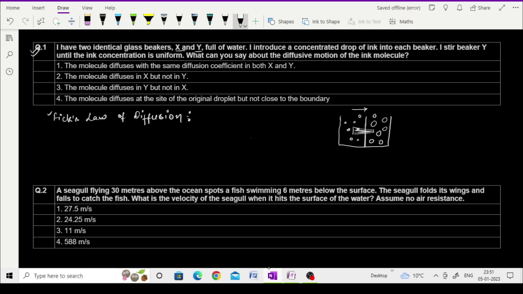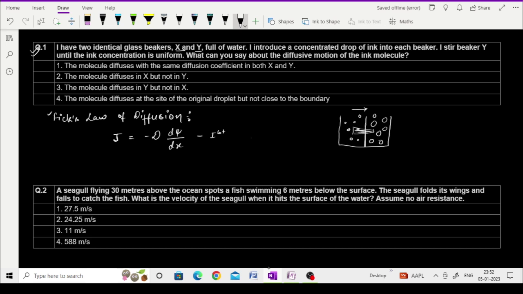on which a question is always asked. He stated that J, the diffusion flux, is equal to minus D del psi upon del x. That is the first law of diffusion.